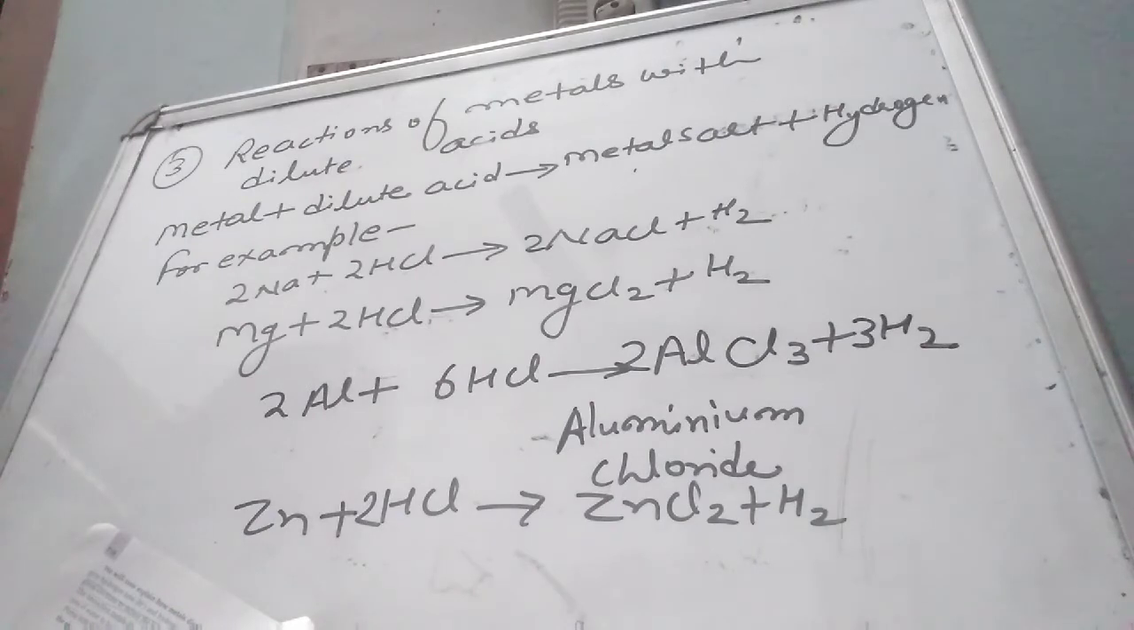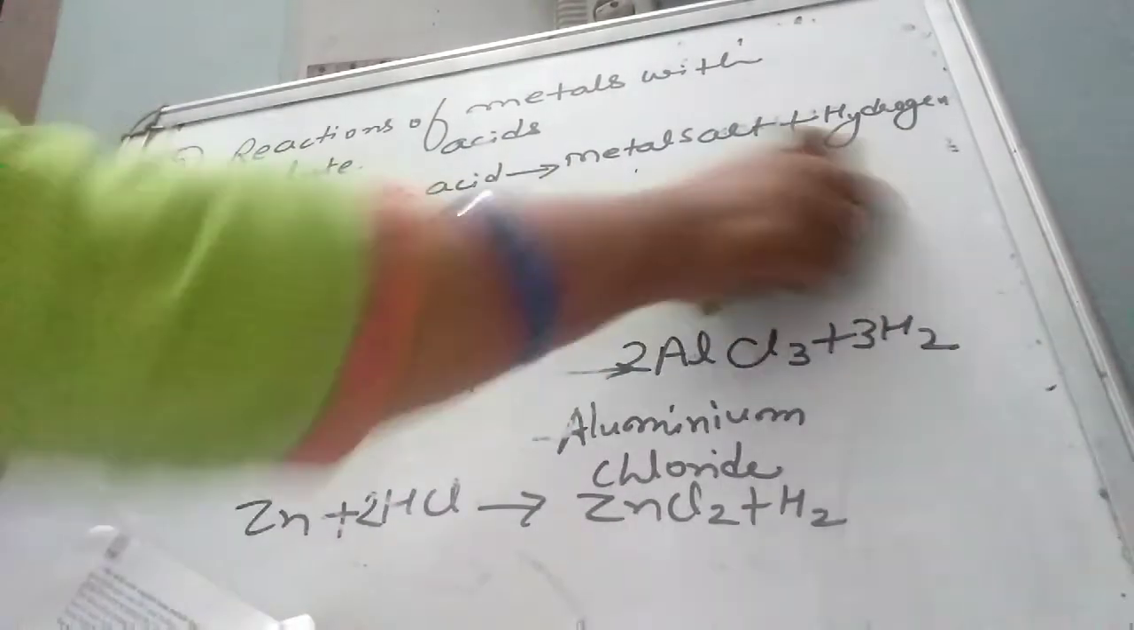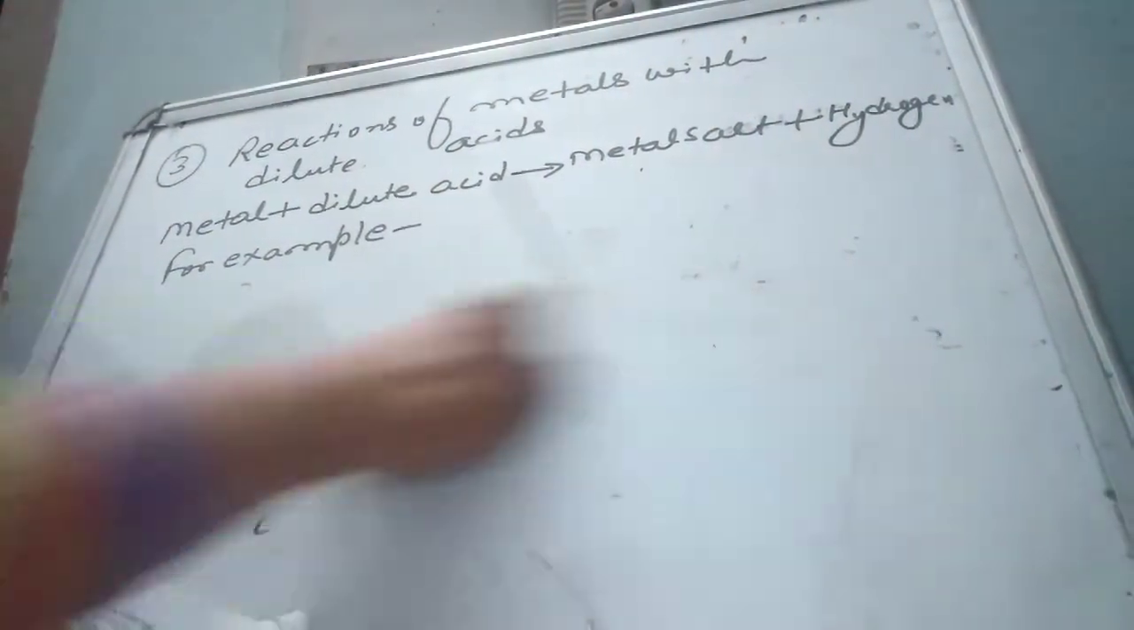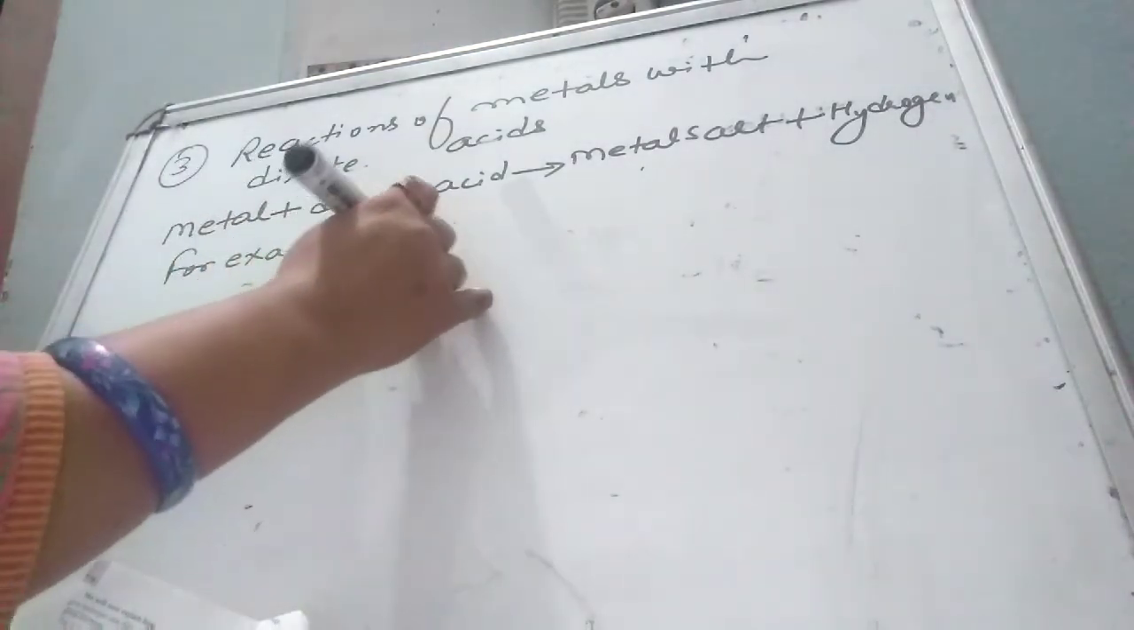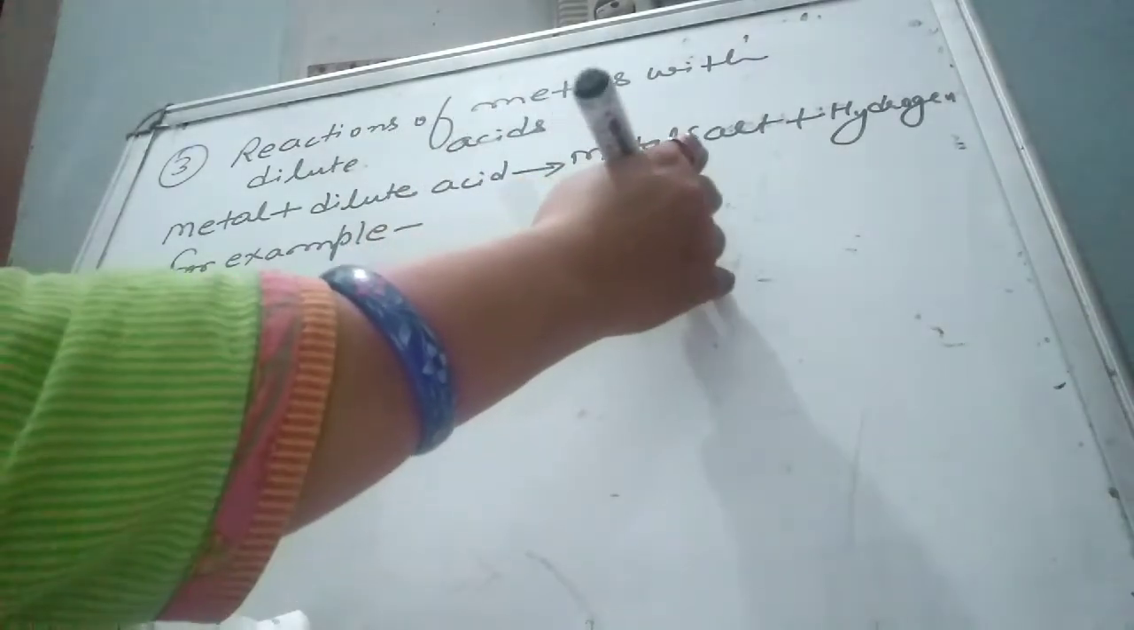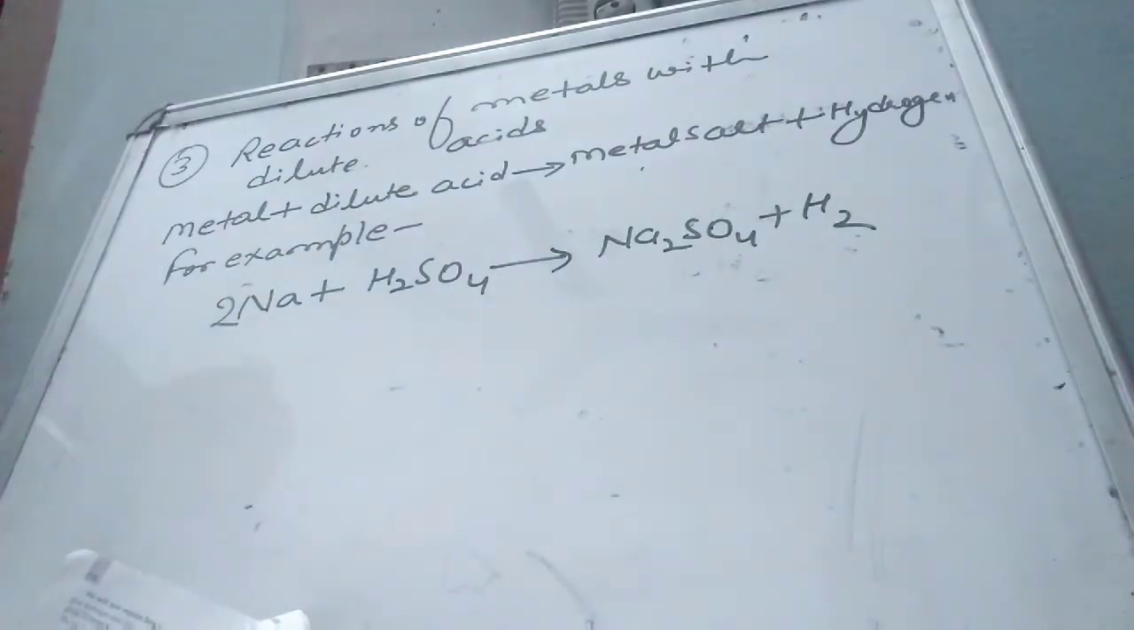Metals also react with dilute sulfuric acid to give metal sulfate and hydrogen gas. For example, when sodium reacts with dilute sulfuric acid, then sodium sulfate plus hydrogen gas is formed. But metals do not react with dilute nitric acid in the same way.